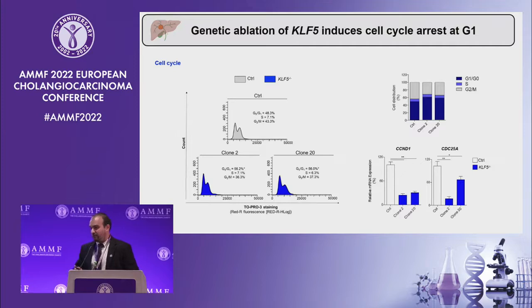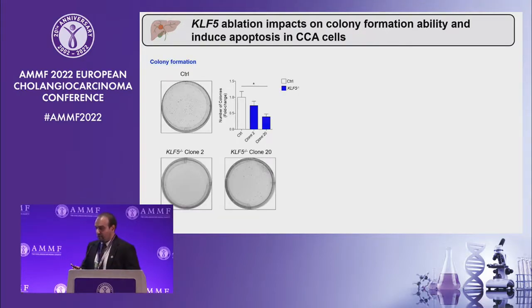Associated with cell proliferation, we also measured cell cycle. And when we evaluated the distribution of the distinct cell cycle phases in clone 2 and clone 20 compared to control cells, we observed that both the KLF5 knockout cells displayed a cell cycle arrest at G1, that was further explained by a decreased expression of cyclin D1 and of CDC25A. Regarding colony formation, we observed also that the genetic ablation of KLF5 deeply impacted the colony formation capacity of AGI1 cells when compared with control cells.